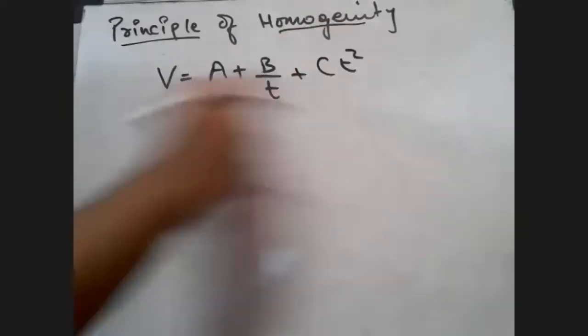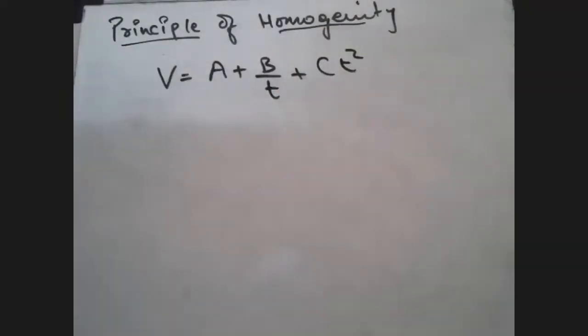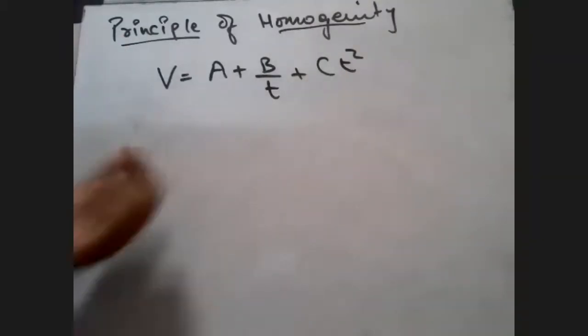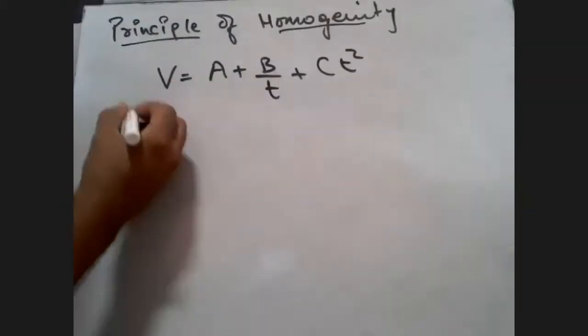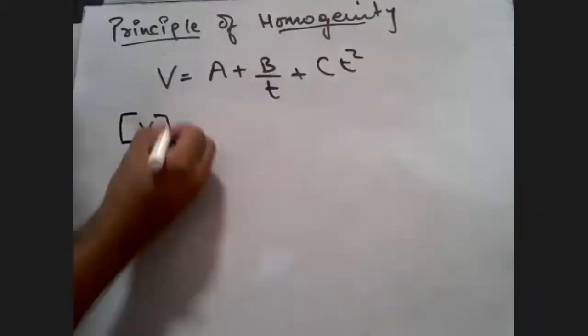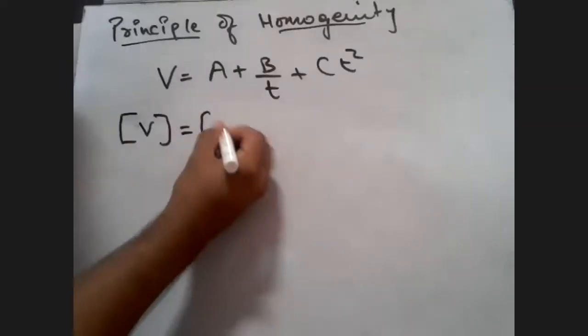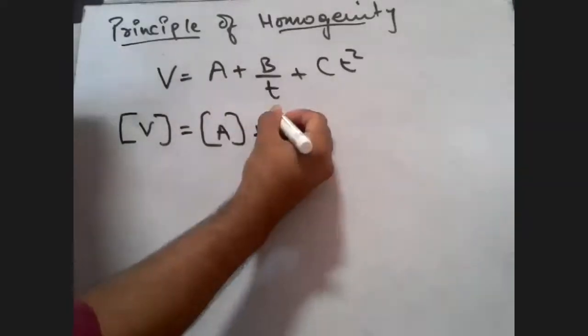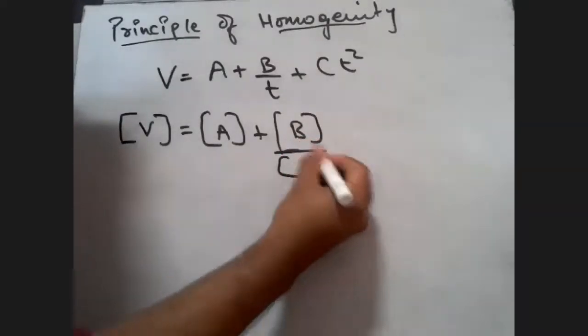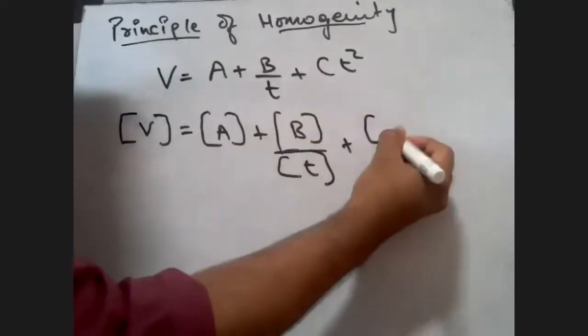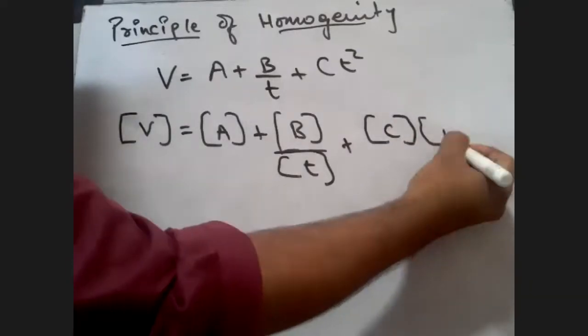Then you can use this principle of homogeneity to find out what a is, what b is, and what c is. That is the amazing thing of this. So by the principle of homogeneity, I can say that the dimension of velocity should be equal to the dimension of a, yes or no? It should also be equal to the dimension of b upon the dimension of t, and it should also be equal to the dimension of c into the dimension of t square.